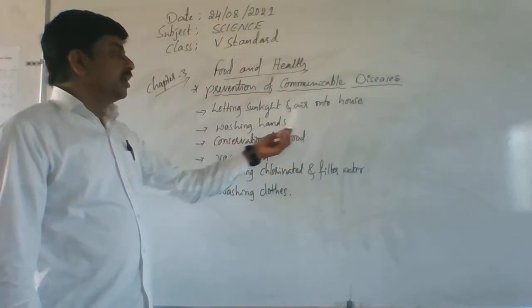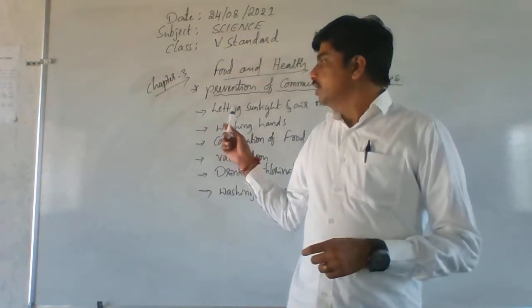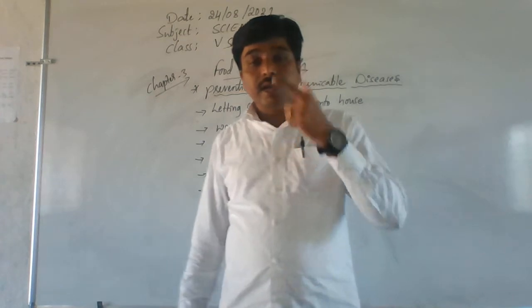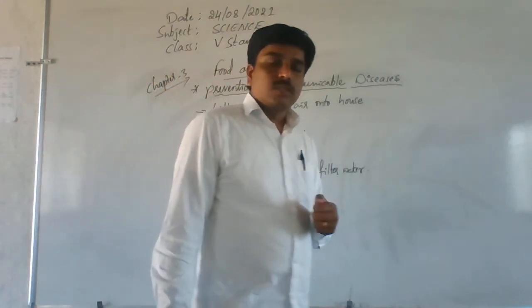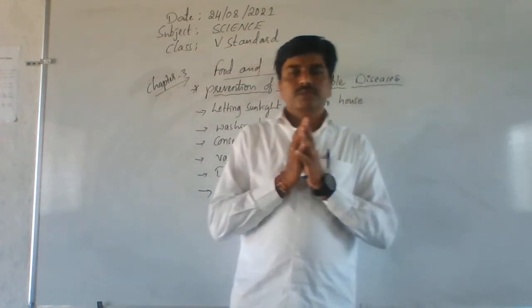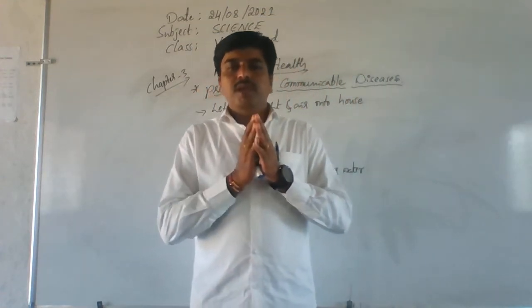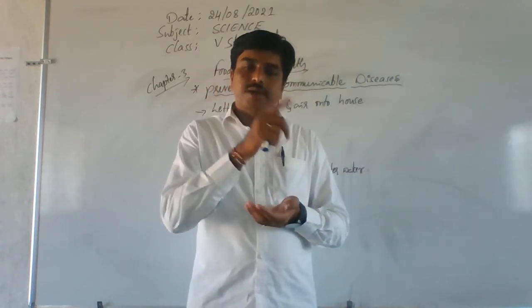Letting sunlight and air into the house. That is the first method: letting sunlight and air into your house. Why, sir? If you are living in your house, the house should be ventilated properly. Remember this point.